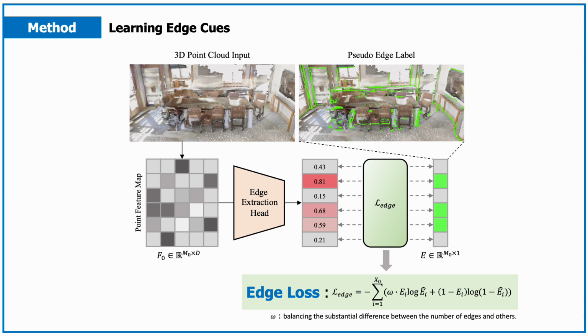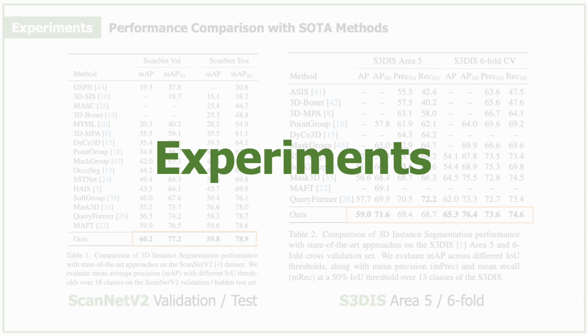As edge voxels constitute a small portion of the entire voxel set, we formulate weighted binary cross-entropy loss to train the edge extraction head. Then, we propagate the edge queues of prediction as auxiliary information for the backbone network, improving 3D instance understanding with edge-aware features. We train our edge network jointly in an end-to-end manner with low computational costs. Now, I will present the experimental results of our approach.